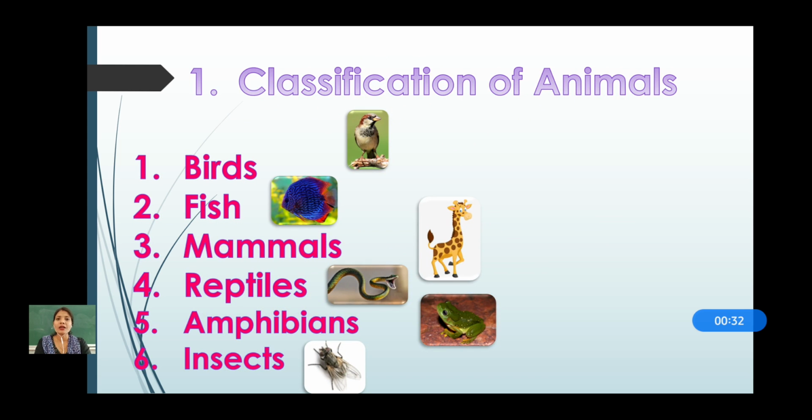Okay, so our first topic was about classification of animals. In that we have seen 6 types of animals. We see many animals around us, but are they all same? No, they have different ways of walking, they have different ways of communicating with themselves, their habitat is different, everything is different. Okay, so one by one we'll first see about classification of animals, and in that first one is birds.